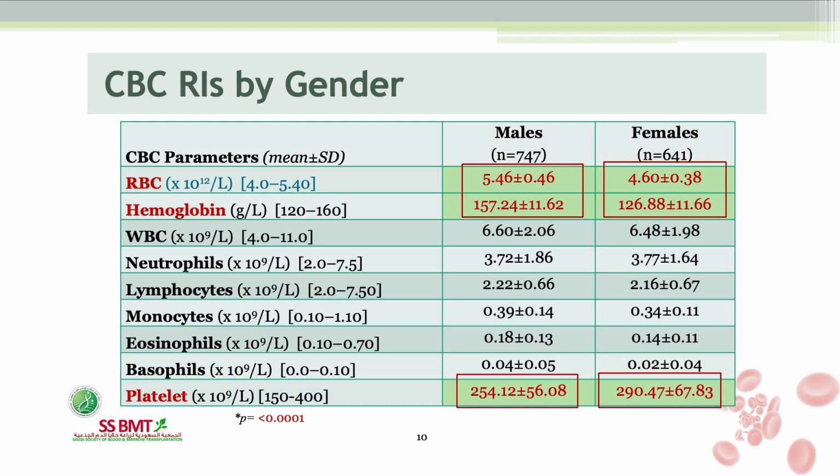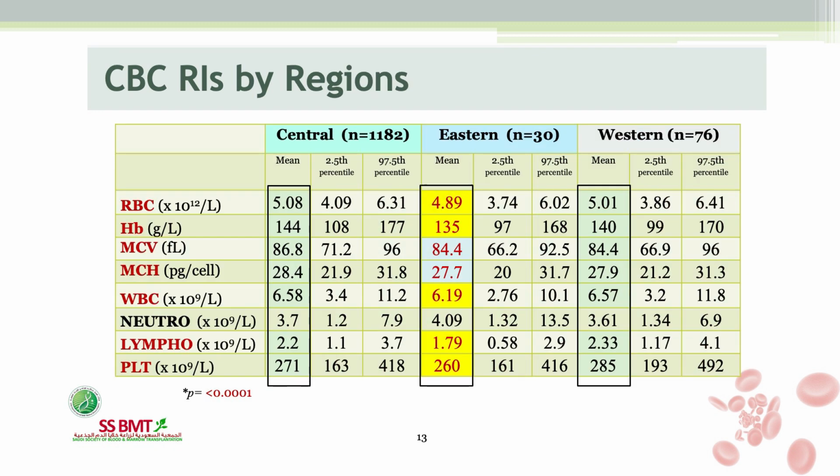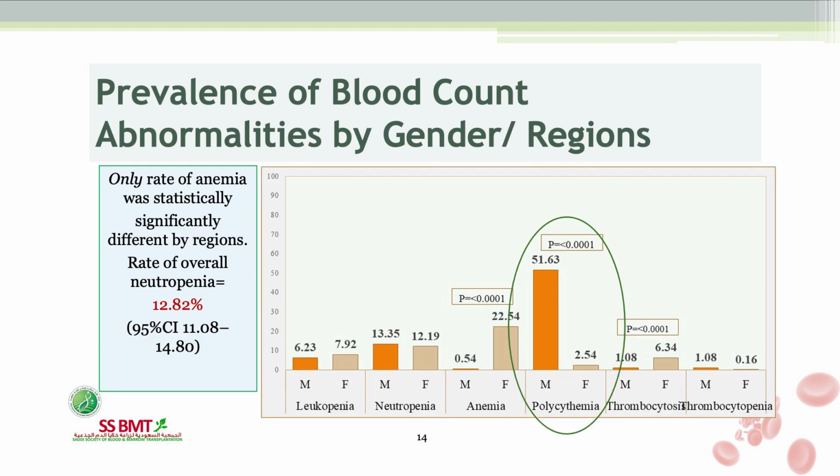Comparing by gender, differences were observed for hemoglobin and platelets. RBC and hemoglobin were higher in males, while platelets were higher in females. When we compared the parameters by age categories, RBC and hemoglobin were higher in the 30 to 39 age category, while platelets were higher at the age of 40, which is a normal physiological change. When we compared across the regions, the eastern region had the lowest hemoglobin and RBC as well as platelets, and we are all aware of this because of the genetic elements involved.